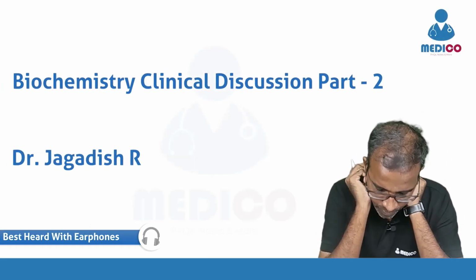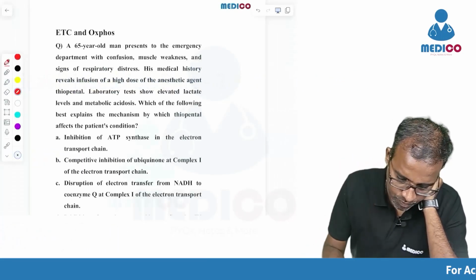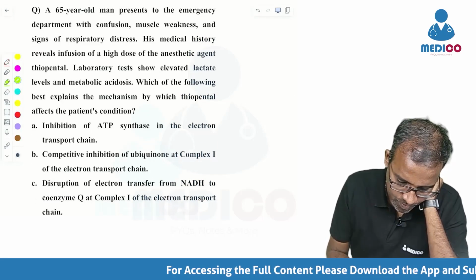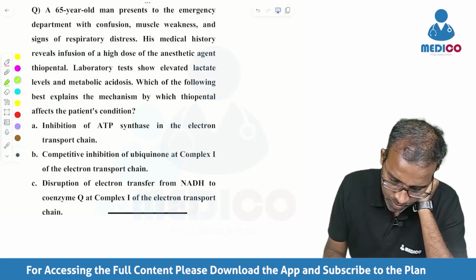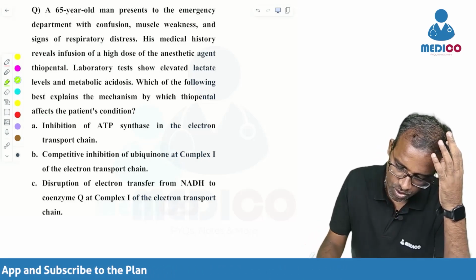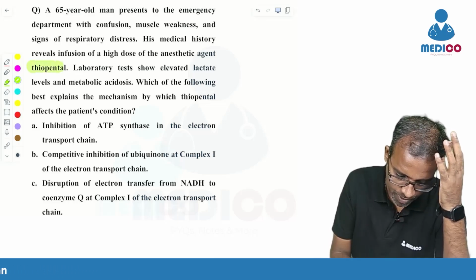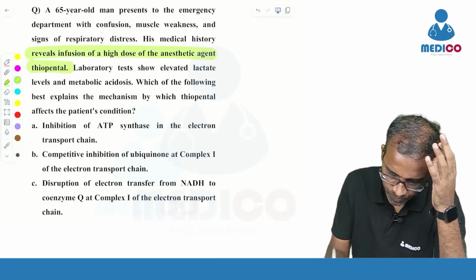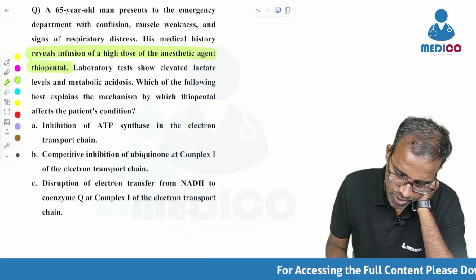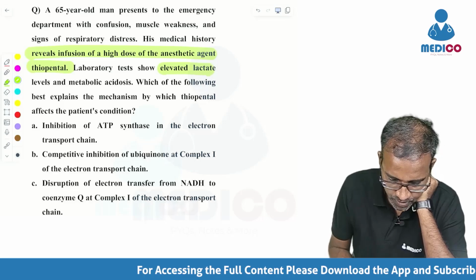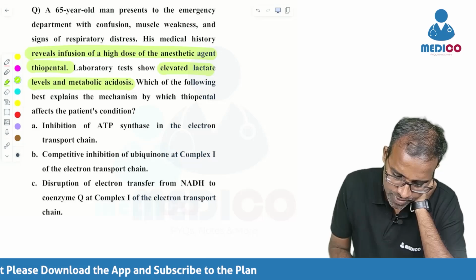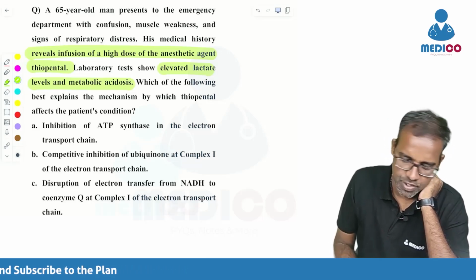A 65-year-old man presents to the emergency department with confusion, muscle weakness, and signs of respiratory distress. His medical history reveals infusion of a high dose of thiopental. The laboratory test shows elevated lactate levels and metabolic acidosis. Which of the following best explains how thiopental affects this patient's condition?